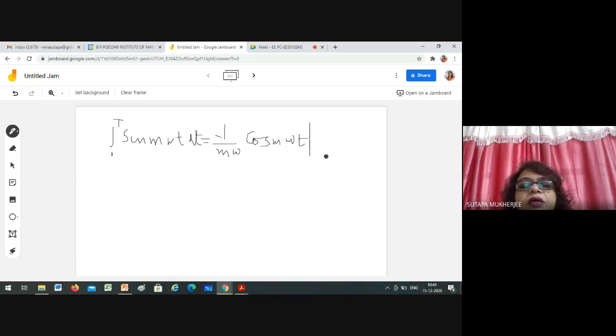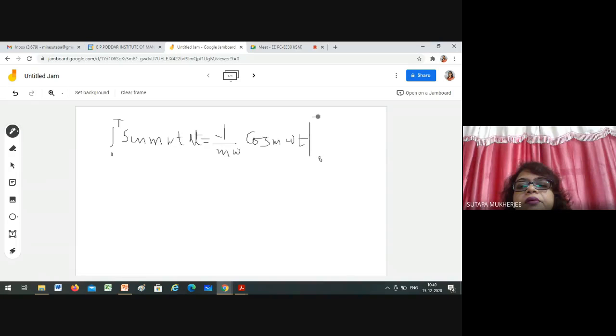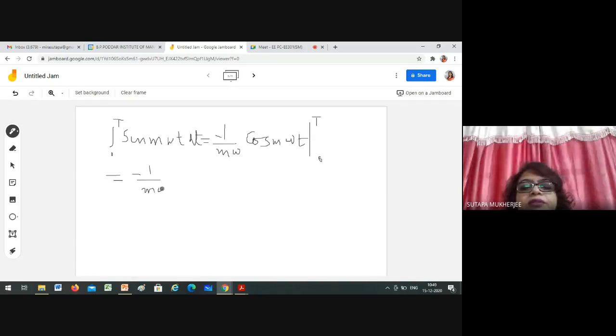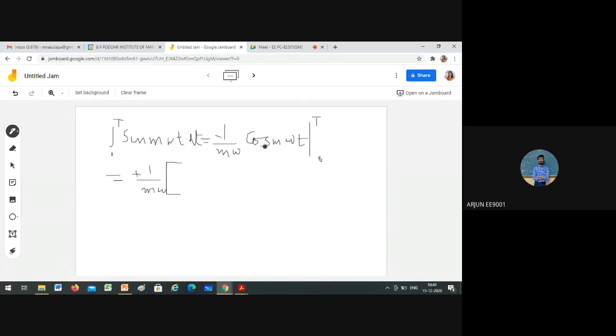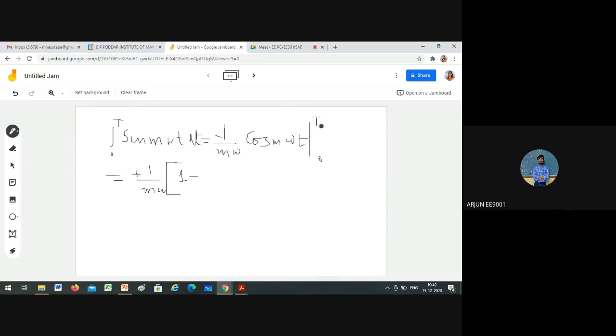So what is the limit, Arjun? Capital T to 0, 0 to T. Yes, ma'am. Then what is the value? Minus 1 by m omega cos m omega capital T. You can write it plus, provided the limit will be 0 to T, right? Yes, ma'am. So cos 0 means 1.